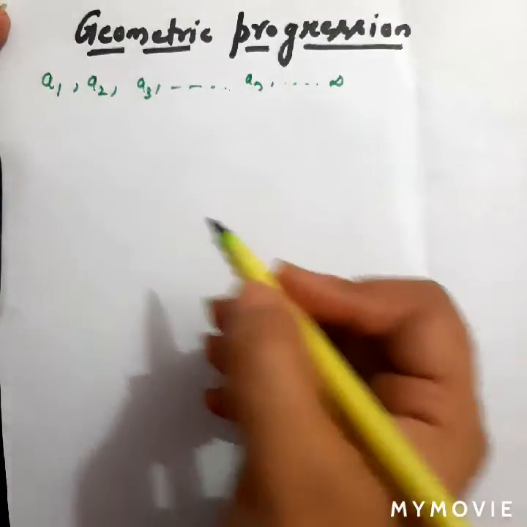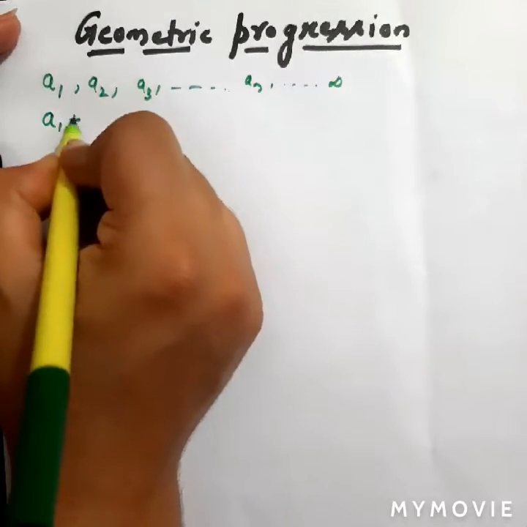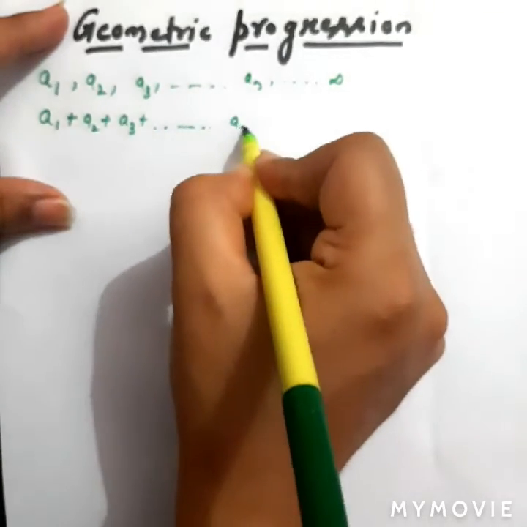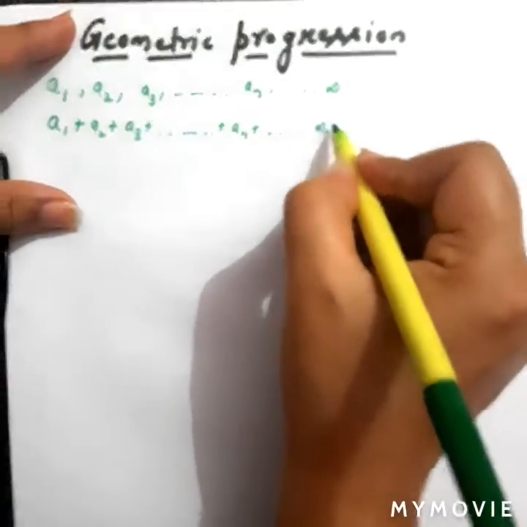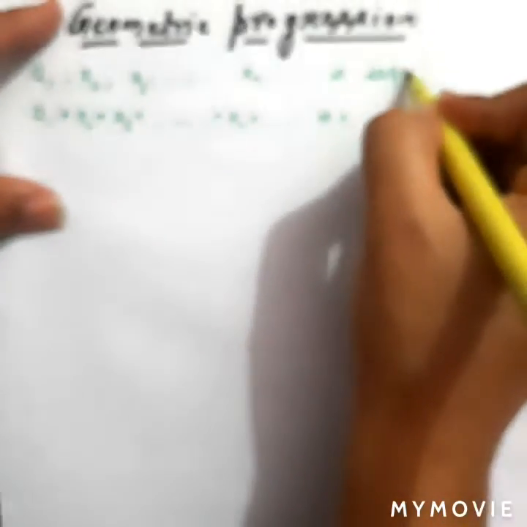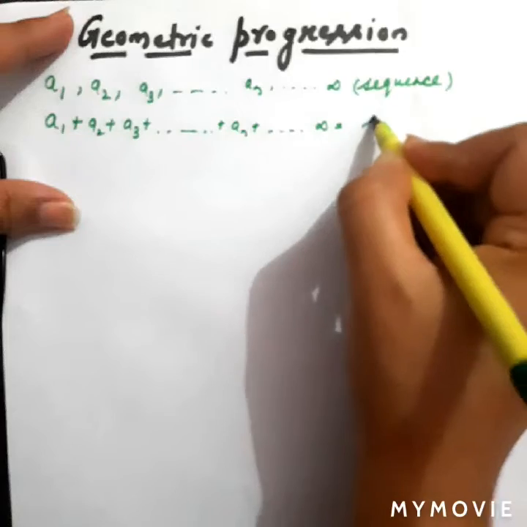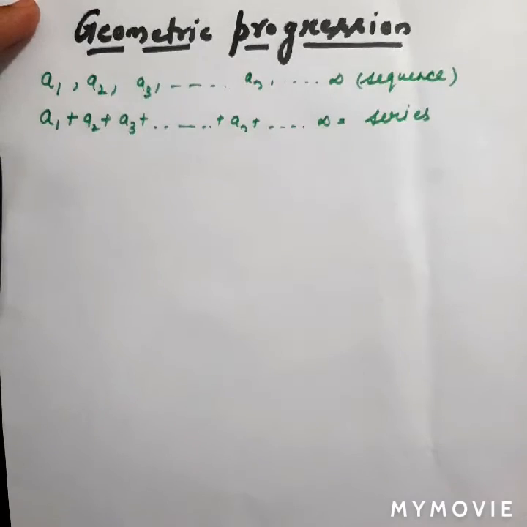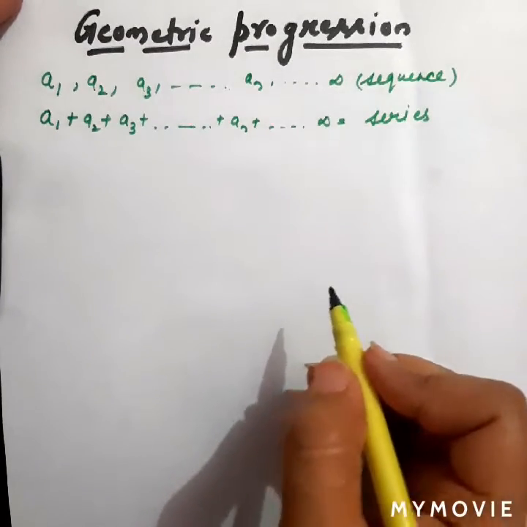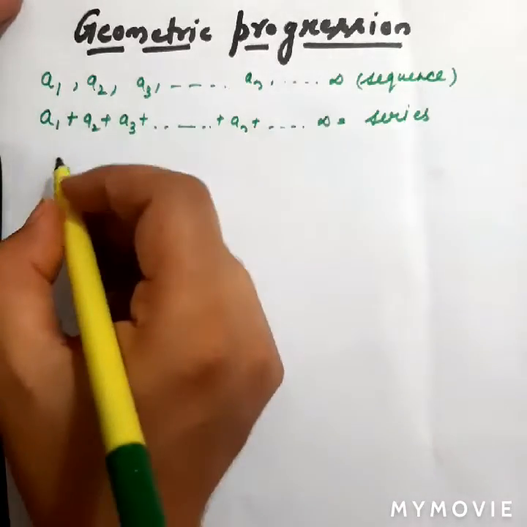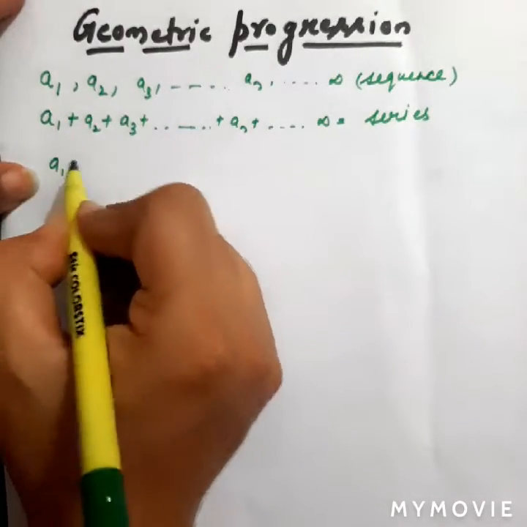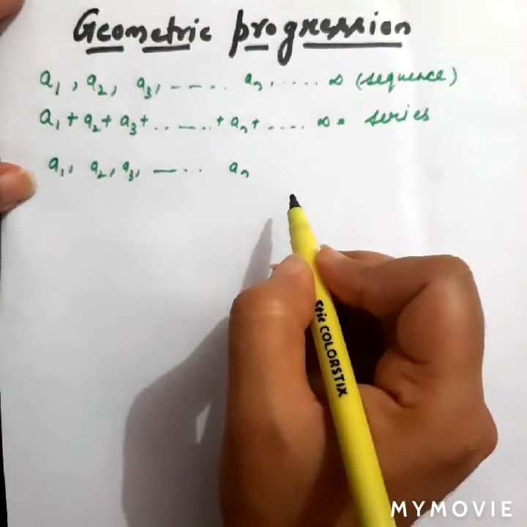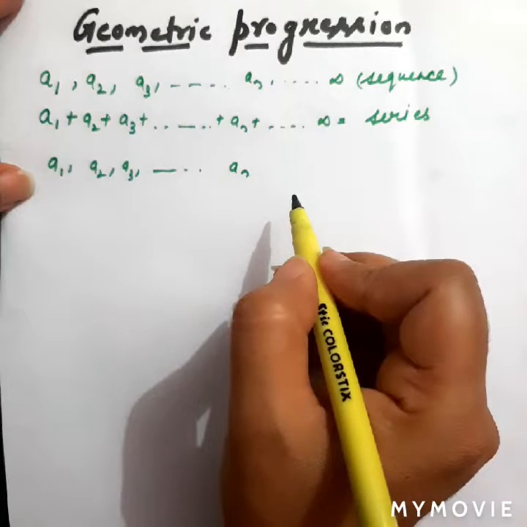As I have already mentioned in my previous video, when I add all these terms, a1 plus a2 plus a3 and so on, then this sequence will become a series. Right, now I would like to jump to my topic, which is geometric progression. Suppose we have any sequence of terms a1, a2, a3 and so on up to n. First of all, I'm taking a finite series, then I will talk about infinite series.